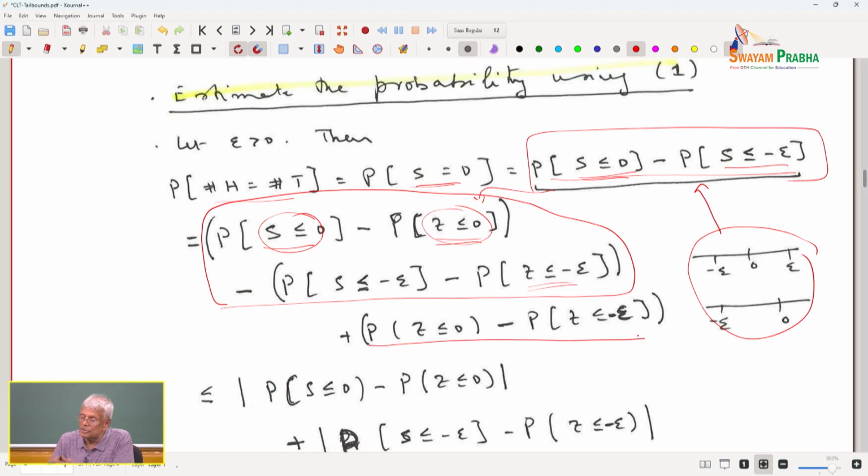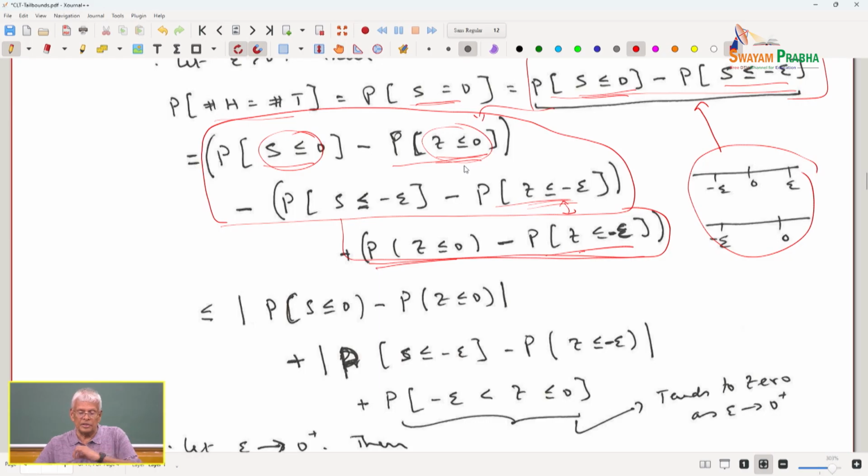So, what is it we are trying to do? We are trying to add and subtract. Look at this now. This is subtracted, this is added. This is subtracted, this is added. So, these two terms cancel each other, these two terms cancel each other. So, the difference of two terms is expressed as the difference of three pairs of terms by the simple trick of add and subtract. Therefore, nothing has changed except that I have details in the expressions.